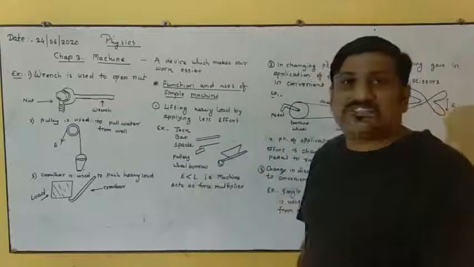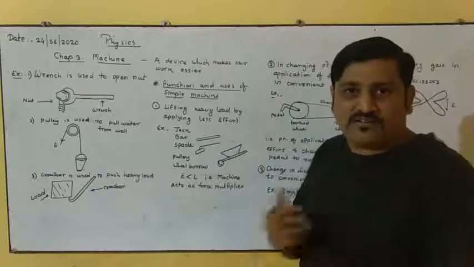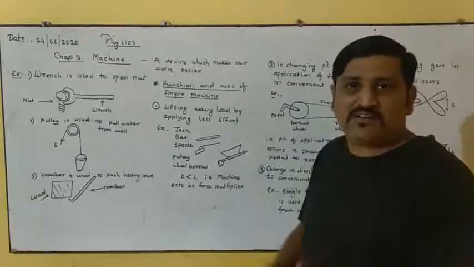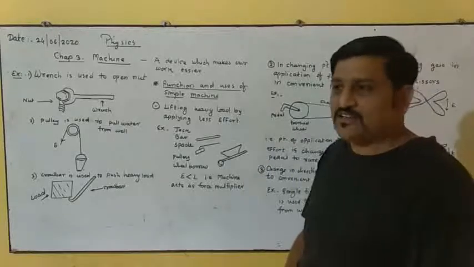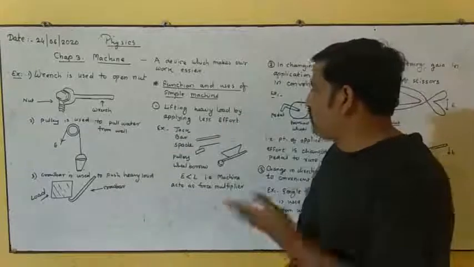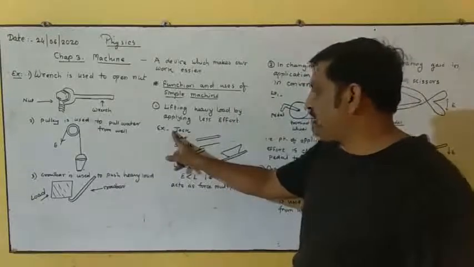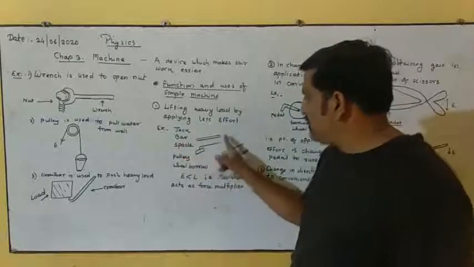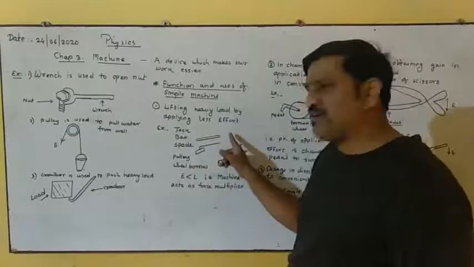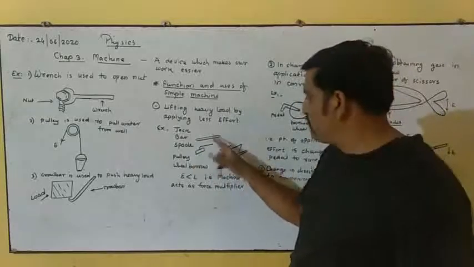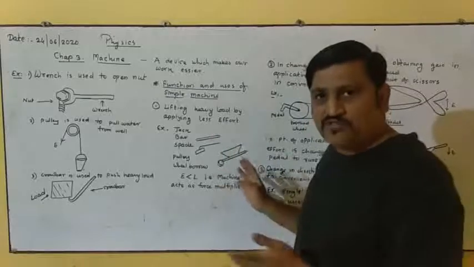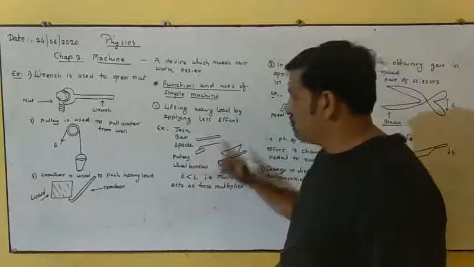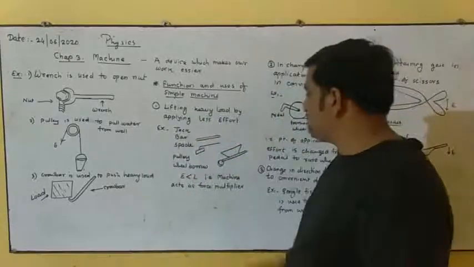Now the first example is jack. We know that when the tire of a four-wheeler gets punctured, you have always seen the scene that the driver lifts the car with the help of the jack and then he can replace the tire. Next is bar. Bar means any piece of iron, or you can say a wooden bar, no problem, as per the load and the strength of that bar. This bar is used to shift the load from one place to another place.